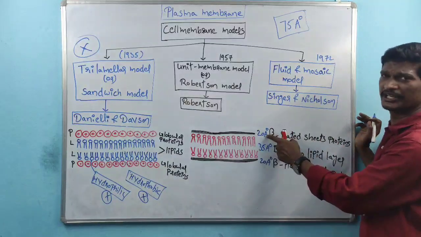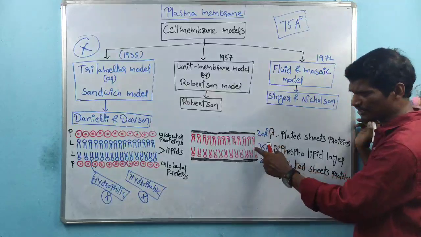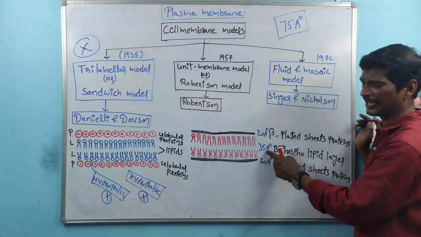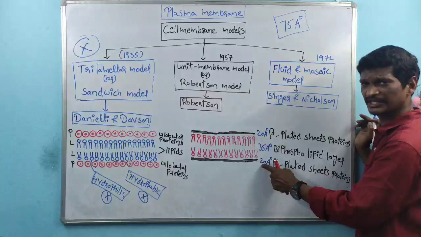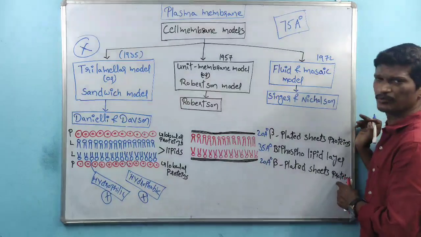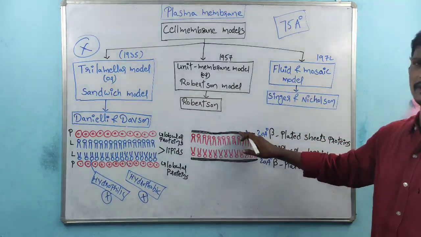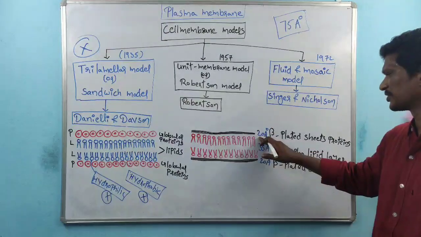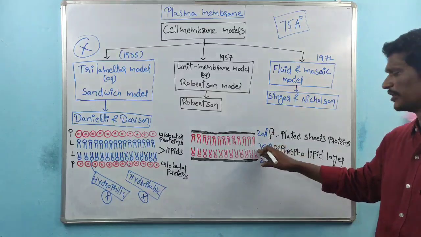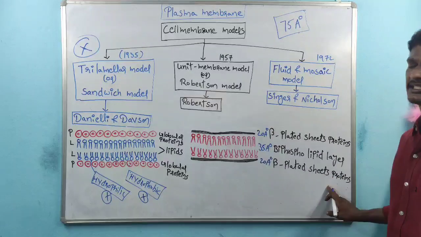The thickness is 20 angstroms. Again inside, lipids are present, the bi-phospholipid layer, and the thickness is 35 angstroms. On the other outside, there are again 20 angstroms of beta pleated sheet proteins. So this is the unit membrane model: within it, there is a 20 angstrom protein layer, a 35 angstrom bi-phospholipid layer, and a 20 angstrom beta pleated sheet protein layer.